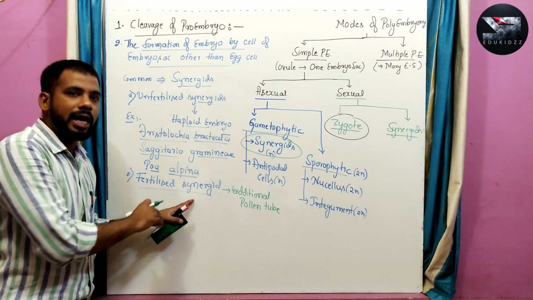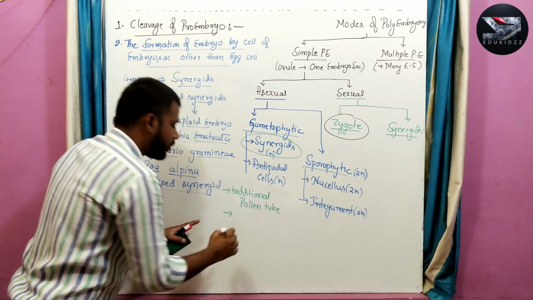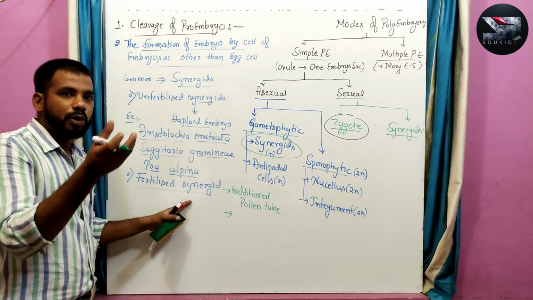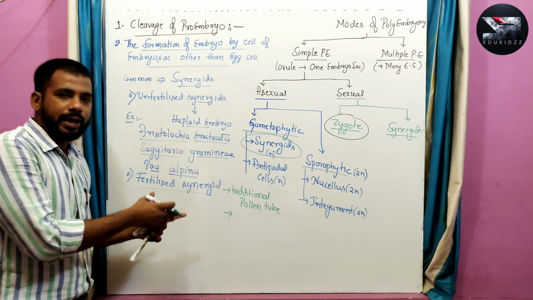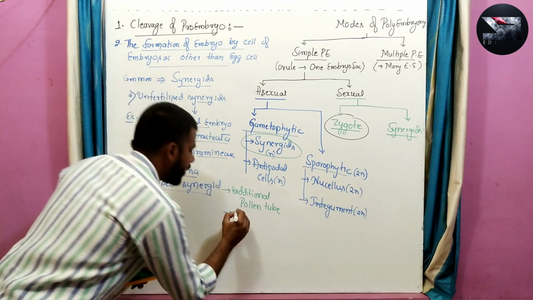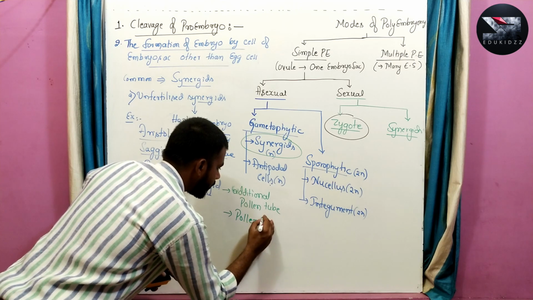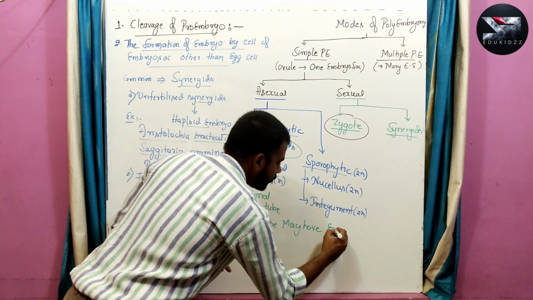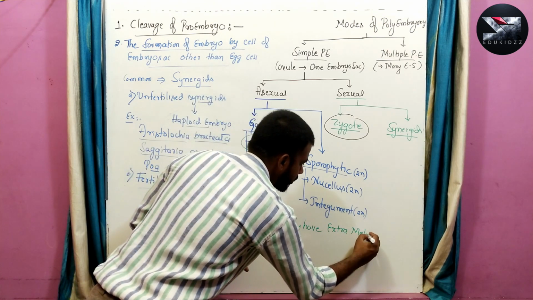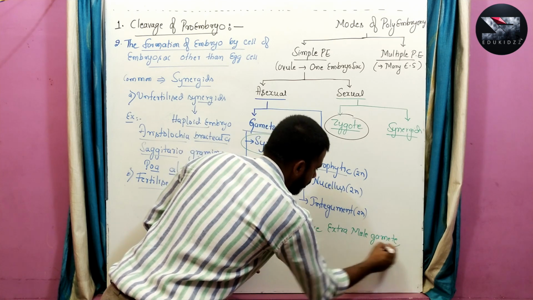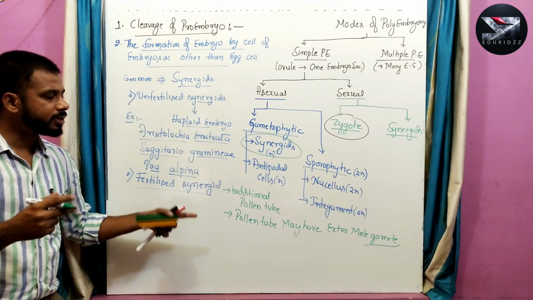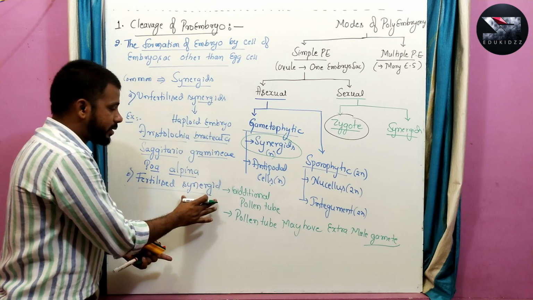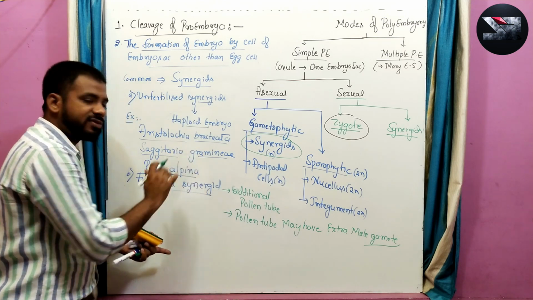The second reason is that a single pollen tube may have an extra sperm or extra male gamete. Generally, a pollen tube has two male gametes, but instead it may have three or four. So by these methods, the synergid can get a male gamete for its fertilization.